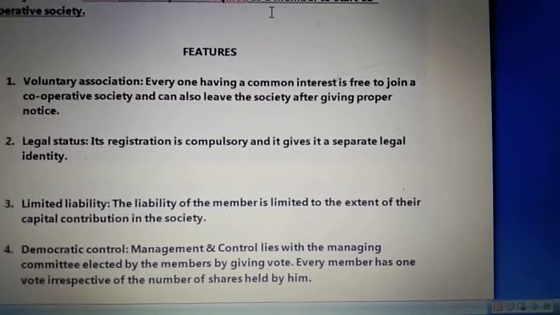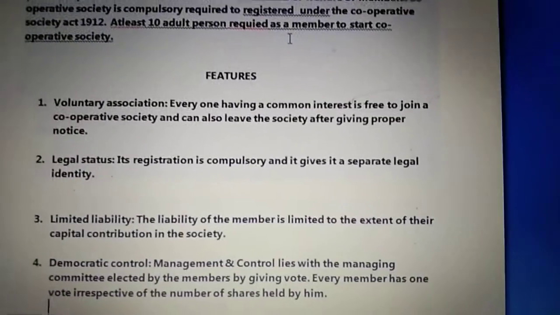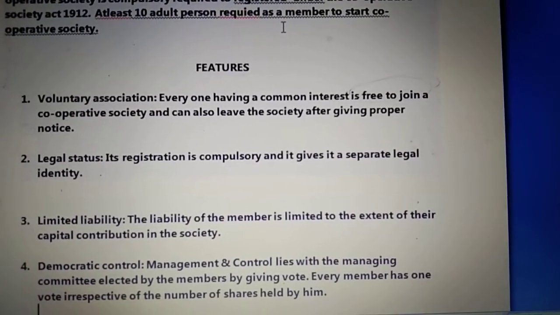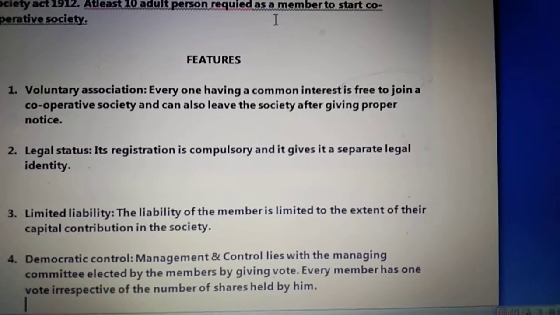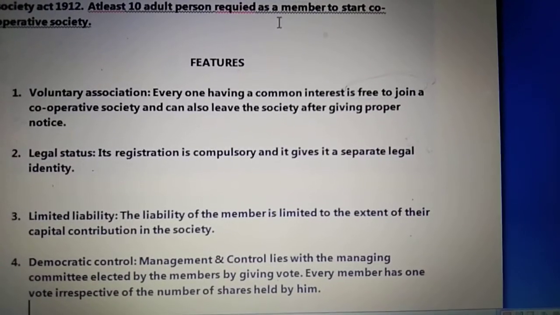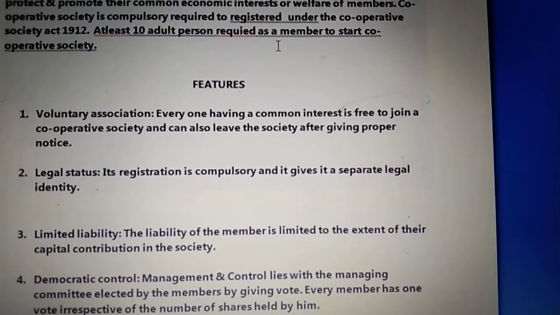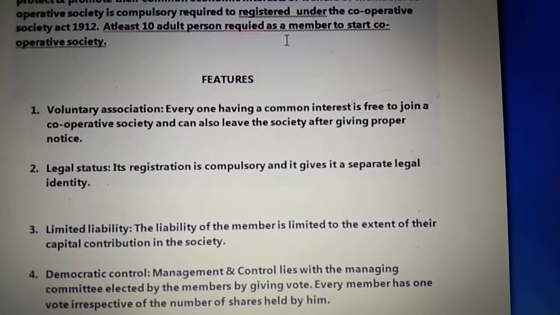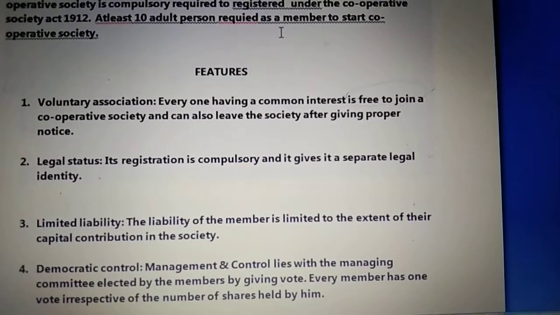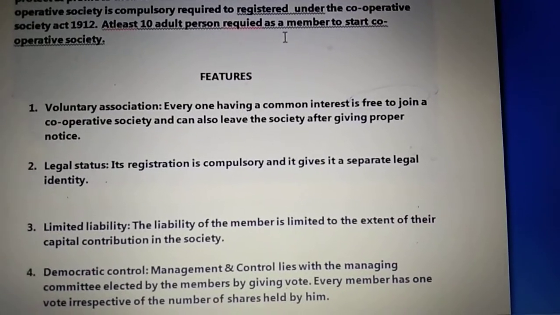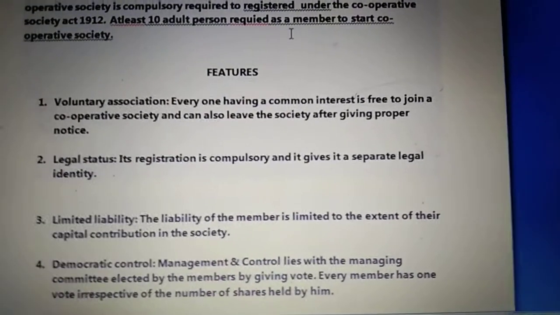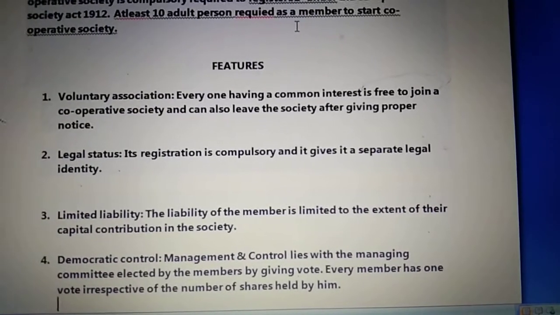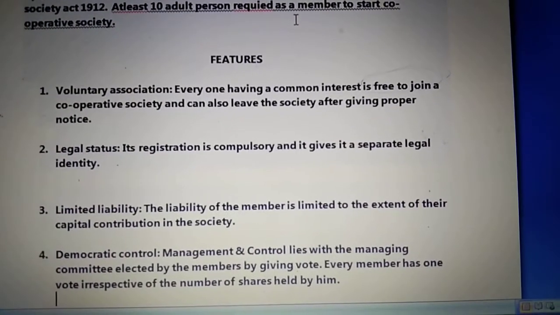So in this case, the cooperative society members have limited liabilities, and this limited liability basically means the liabilities are limited to the amount of their investment or their capital contribution in the society. It means those who have made a larger contribution will have a chance of more profit, and they will also have a chance of more losses. So liabilities are limited according to their capital contribution. That is the reason we call liabilities limited here.